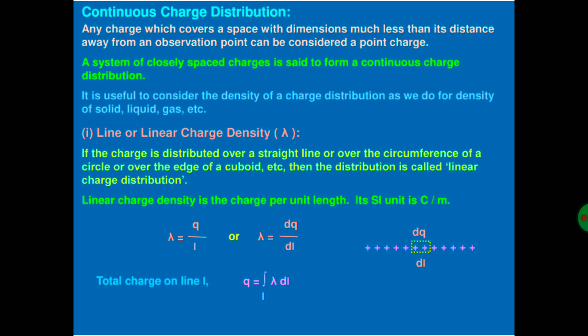Linear charge density is defined as the charge distributed per unit length. Linear charge density is denoted by lambda. So lambda is equal to Q by L. Its SI unit is coulomb per meter.